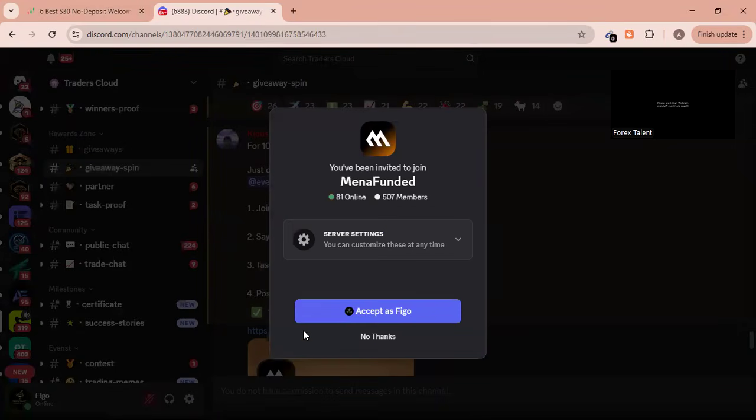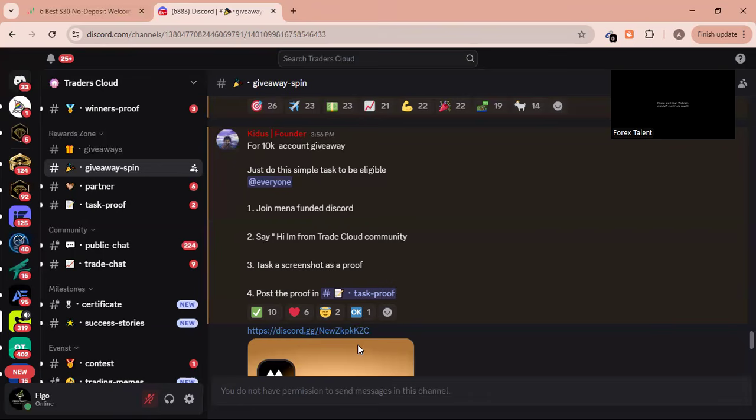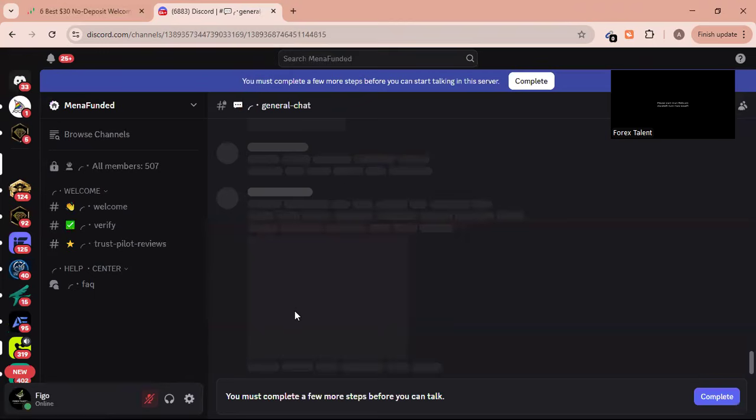But before you go there, you have to screenshot the Trade Cloud community. So I will accept and then join this Discord. Let it load and then I'll show you the rest of the process that you need to do.